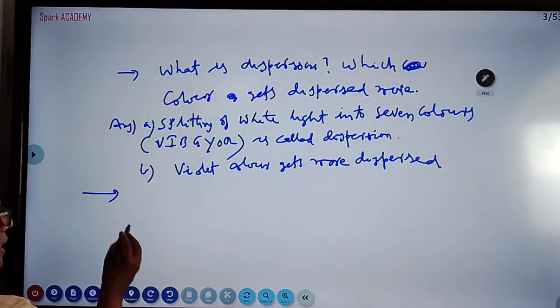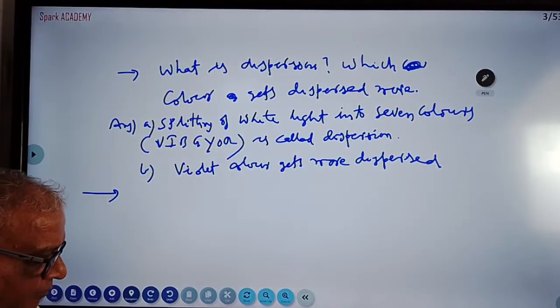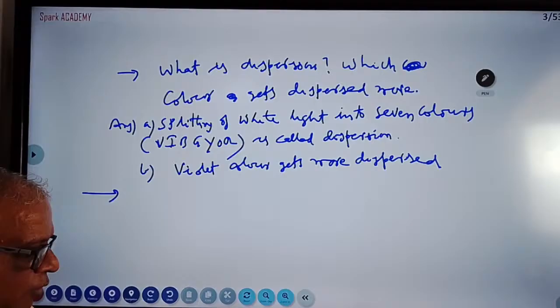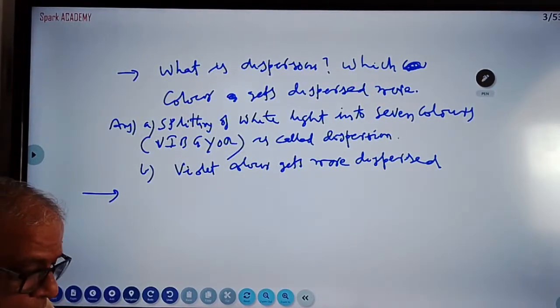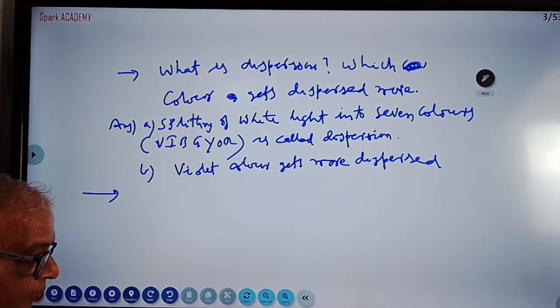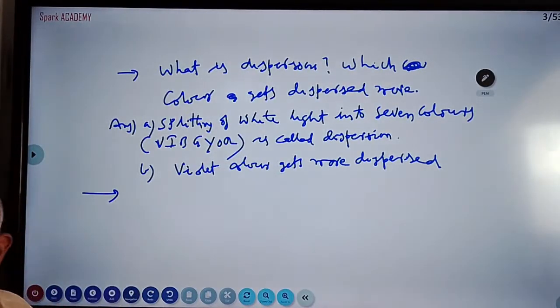There is a small problem on small angle prism. I'll do that for you. Small angle prism. One second, students.